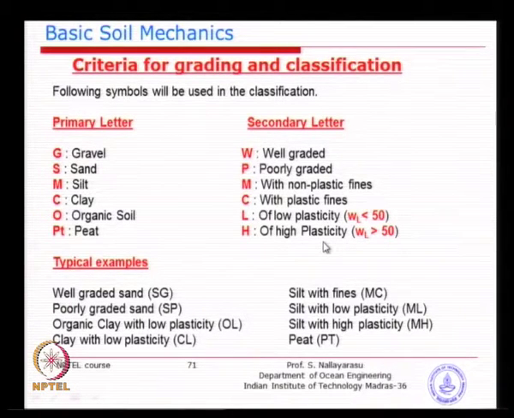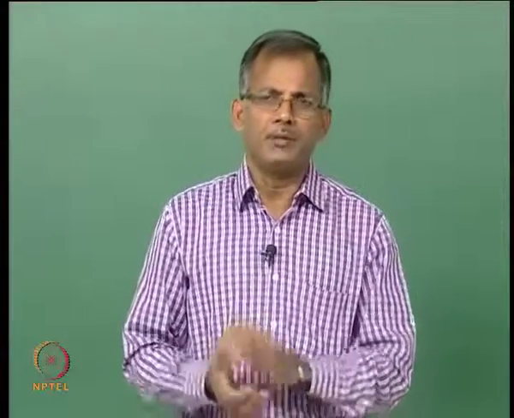You can see here a liquid limit less than 50% or greater than 50% gives an idea whether it is going to be highly plastic or not. So, these are some of the parameters which will be added to the primary classification, which is sand, clay and silt. Of course, gravel you very rarely get in the natural state of soil, very rarely, because you will find only a very small fraction.